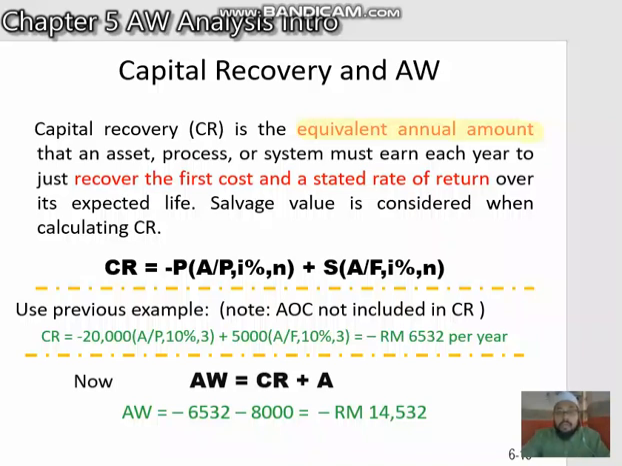So capital recovery is still an AW value, which recovers the first cost with the stated rate of return over its expected life. For that reason, the CR only consists of the first cost and the salvage value of the asset, process or system. The first cost, the P, and also the salvage value.